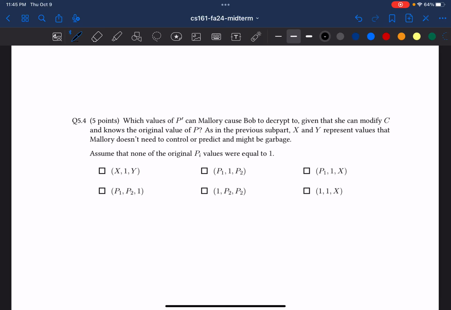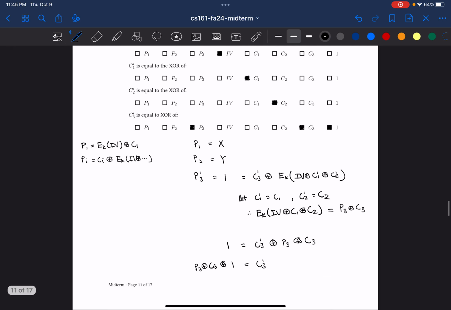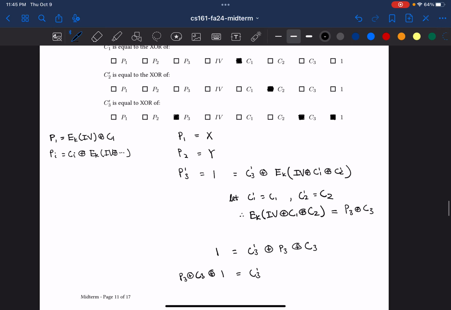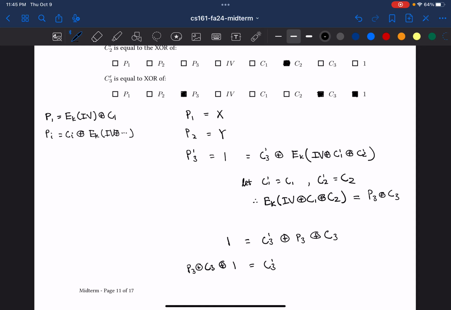And so the most important part of this question is to look at how we did the original question. The basic idea is that we are modifying a single part of the original ciphertext in order to manipulate the output.